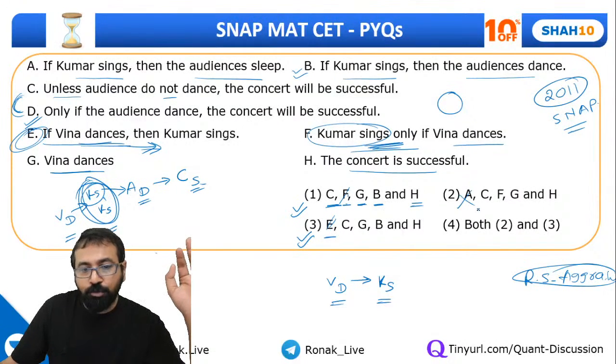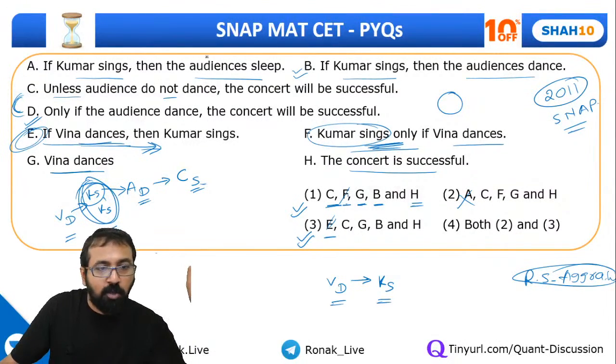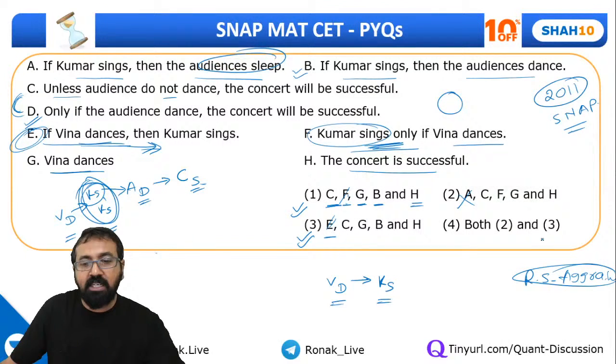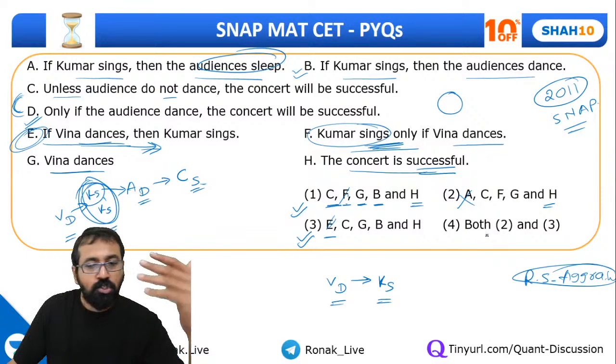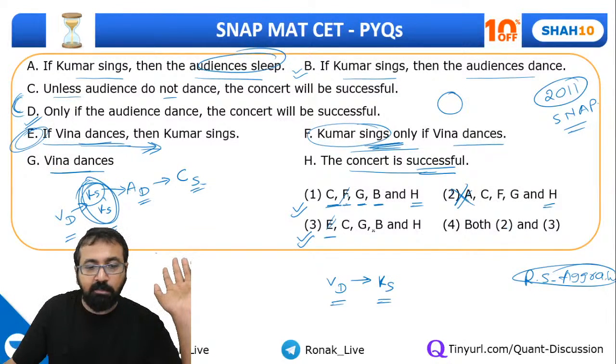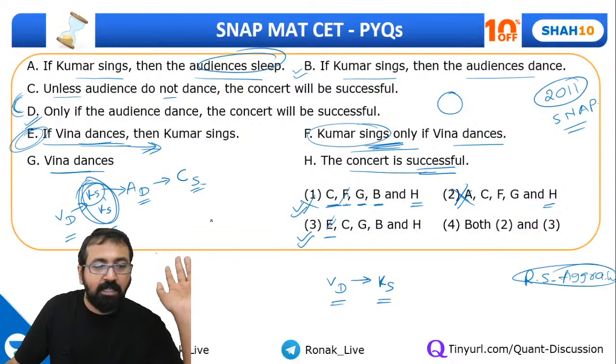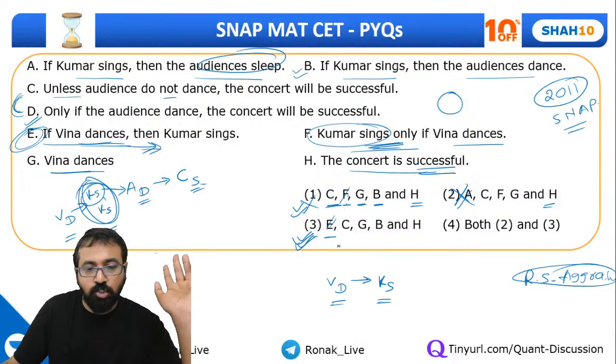Achha, option 2, if you just check, it's irrelevant because it's about audience sleeping. Audience sleeping leads us nowhere because H comes, that means you are talking about this concert being successful. So this is straight away eliminated. So second is eliminated. In fact, 1 will also be eliminated because there is a breaking link. So the correct answer is option 3.